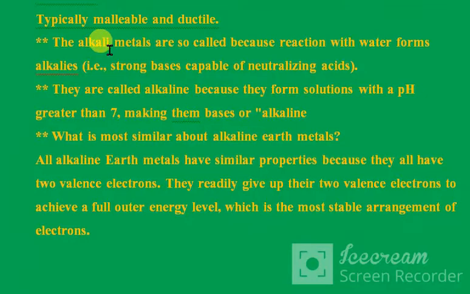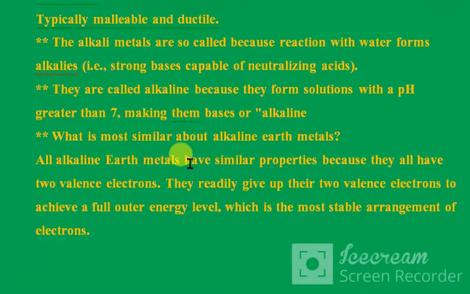The alkaline earth metals are so called because their reaction with water forms alkalis, that is, strong bases capable of neutralizing acids. They are called alkaline because they form solutions with a pH greater than 7, making them bases or alkaline. What is the most similar about alkaline earth metals?